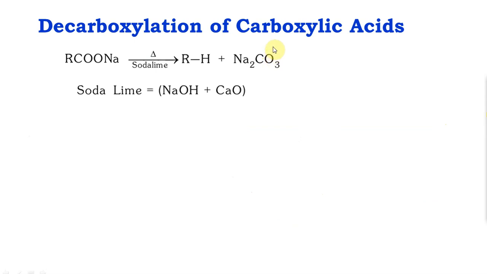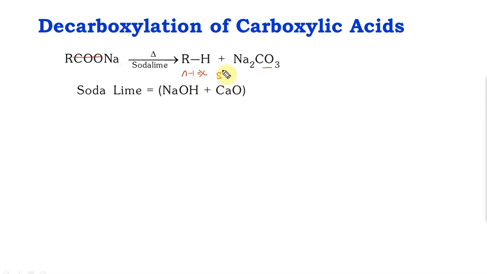Next synthesis is decarboxylation of carboxylic acids. So basically, when you take a carboxylic acid or the corresponding carboxylate and you use soda lime, which is a mixture of NaOH and CaO, slaked lime and quick lime, and heat it, it gives the corresponding alkane with one carbon less. One of the carbons is evolved as Na2CO3. So one of these carbons is going to go away. You're always going to have n minus 1 carbons compared to the parent.